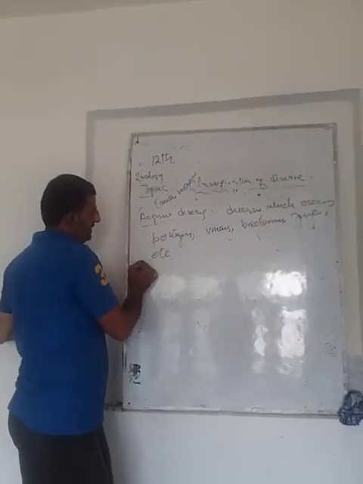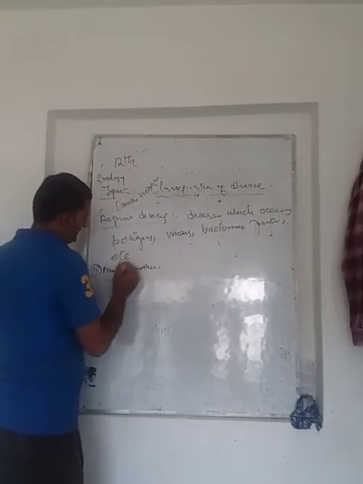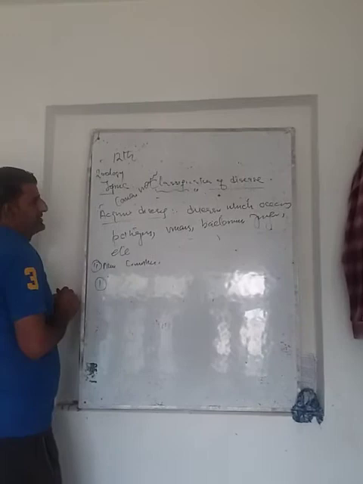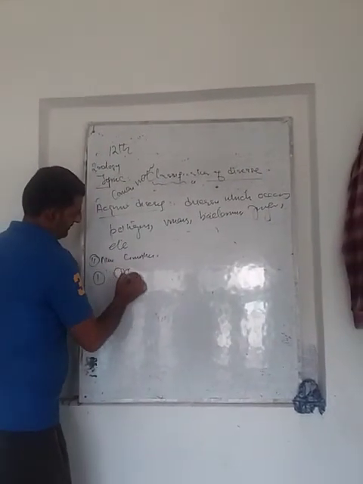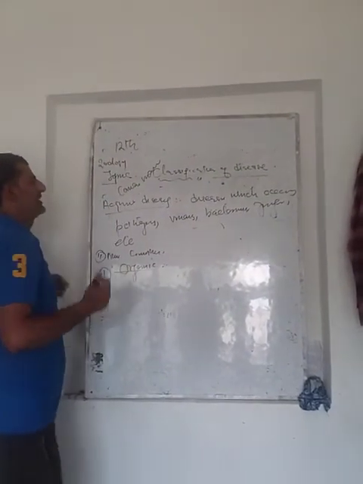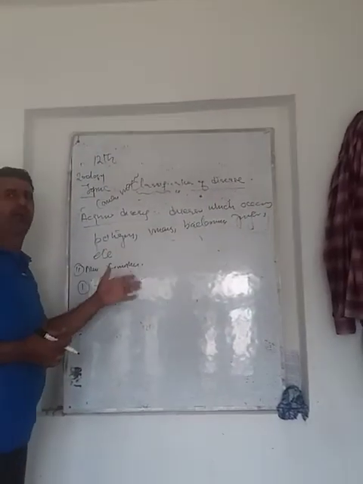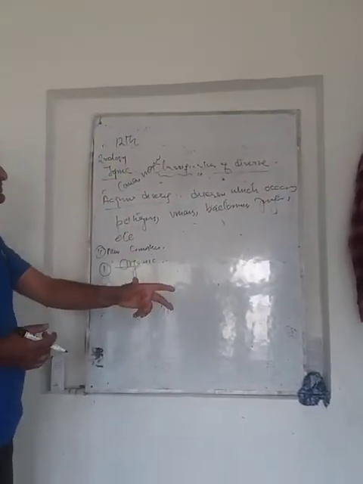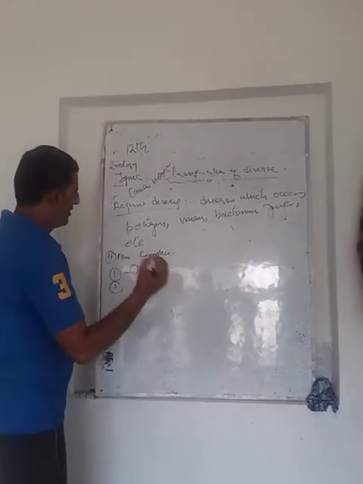And secondly, non-communicable disease. There are 4 types of non-communicable disease. Number 1, organic. Organic, that is, failure of any organ like heart, kidney. These diseases remain confined to one person and they cannot be transferred from one person to another. That's organic disease.